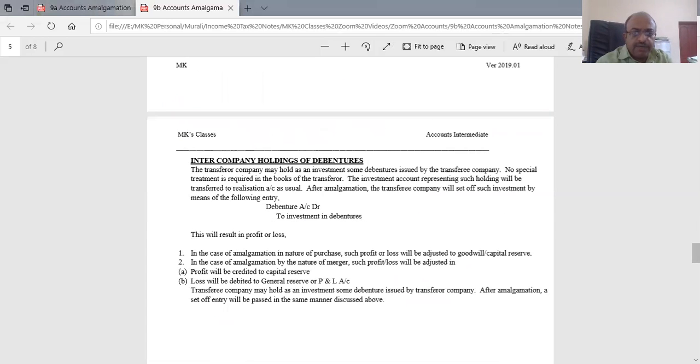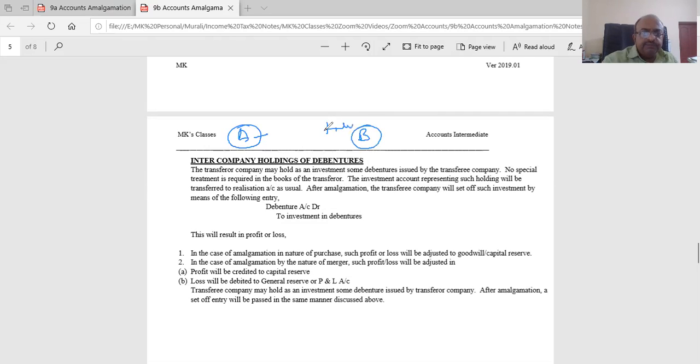Which is intercompany debentures. Now, intercompany transfer company. So say A, which is getting closed, may hold an investment of some debentures issued by the transferee company. B is the takeover company. No special treatment required in the books of A. As usual, you close it.